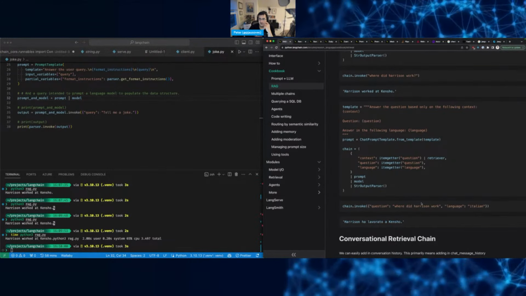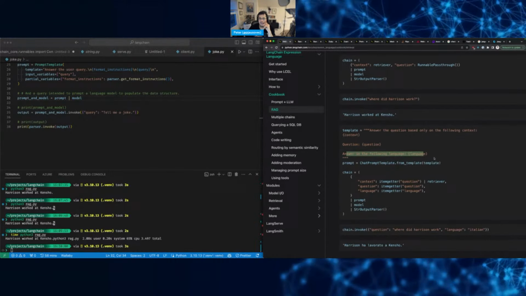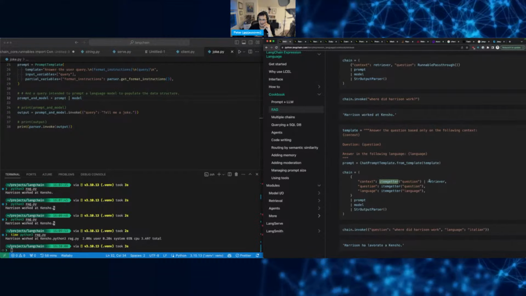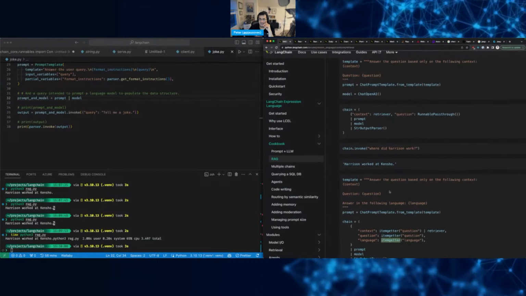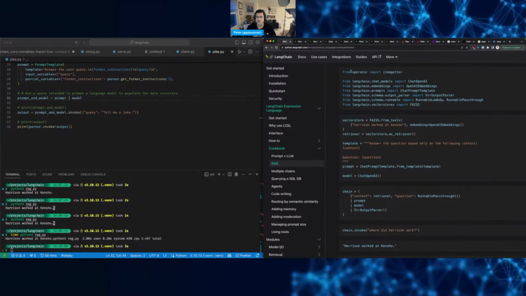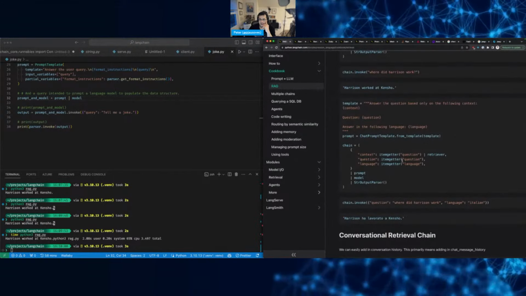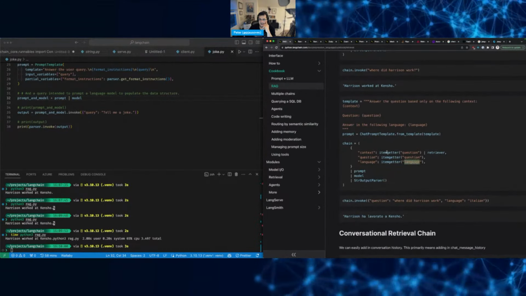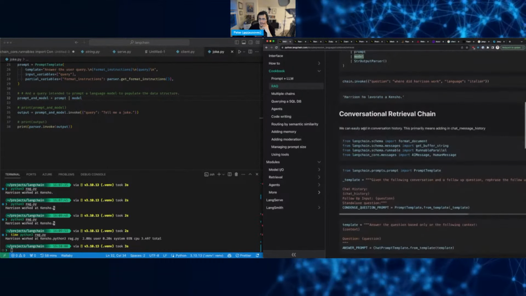And then language. Oh, you can pass in, oh, answer in the following language, and then the chain passes it through the retriever. Question is the item. What is the item getter? Is that like a? Oh, it's from the Python library. Just gets the prompt and then model and output.